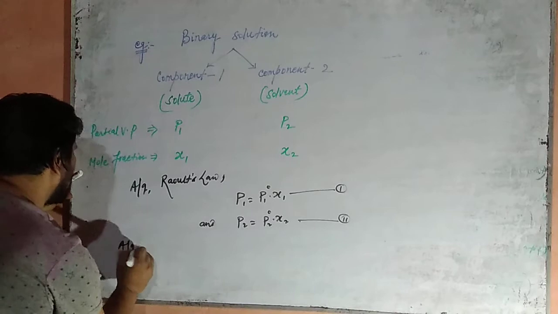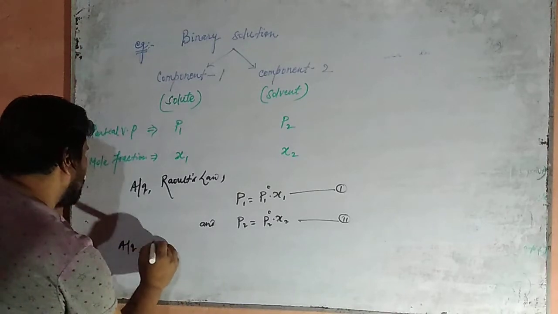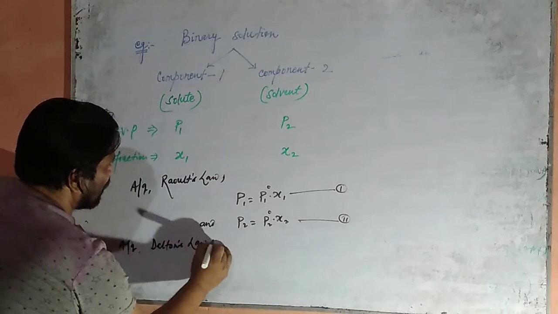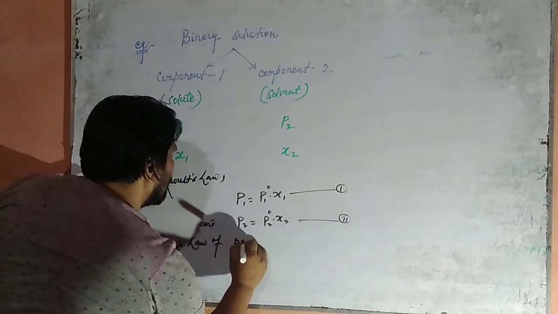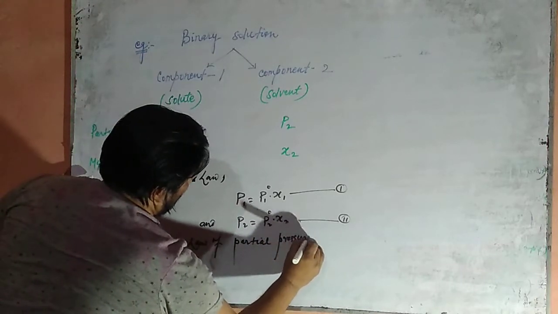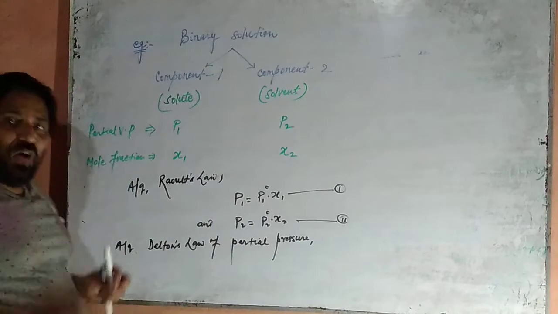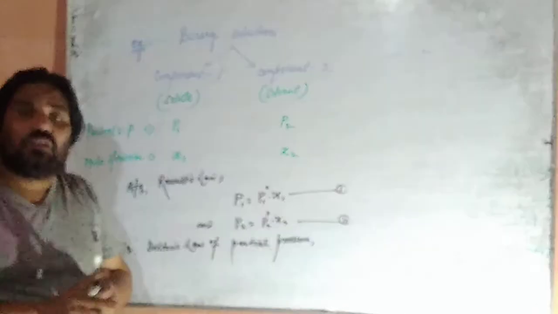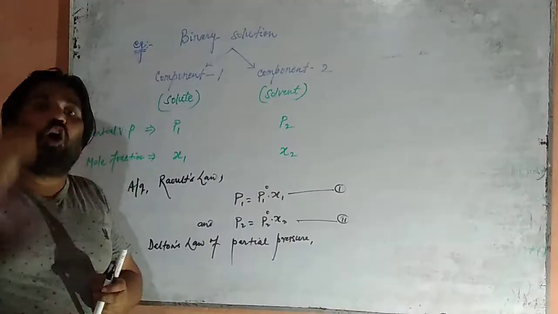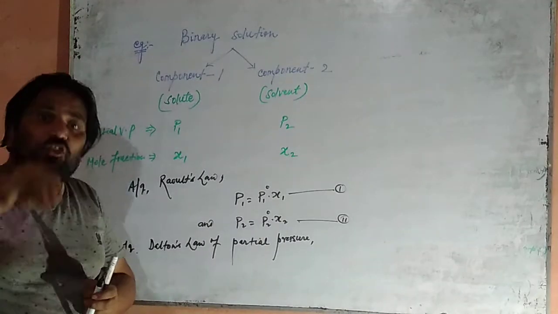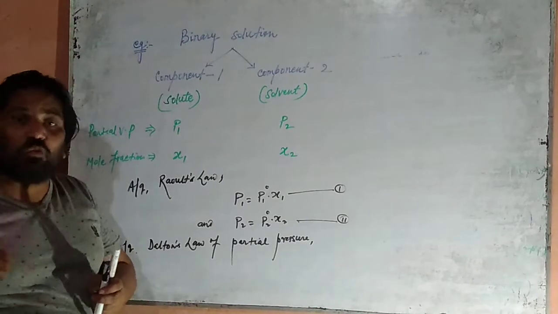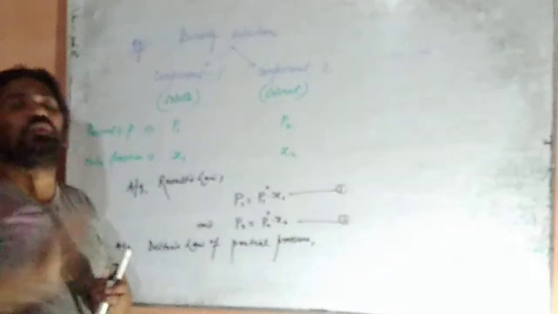Now, according to Dalton's law of partial pressure. What is Dalton's law of partial pressure? Dalton's law of partial pressure is that the sum of partial pressures of each component present in the solution is equal to the total pressure of the solution.